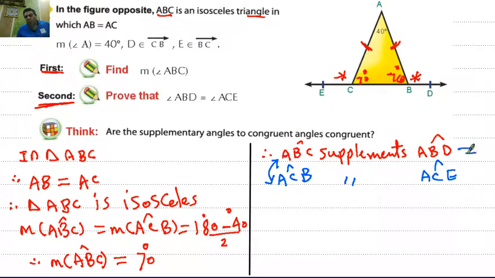That's relation number one. That's relation number two.